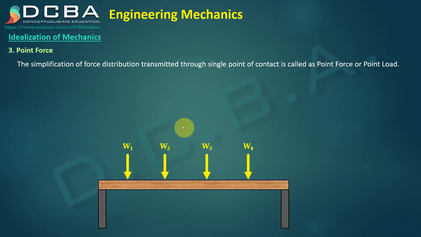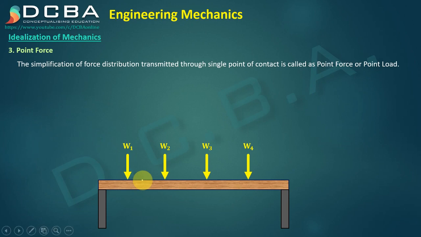In reality there is no such load like a point load, because you can see the entire load of that person is being concentrated on this small point, which is absurd, because how can the entire weight of that person be concentrated into a small point? It is actually distributed, but if the area of contact between the person and that bench is very small, we can assume it to be a point force.